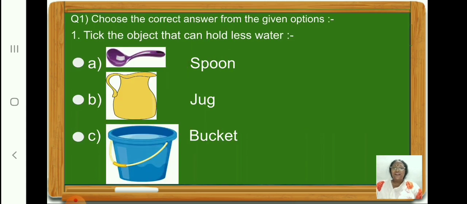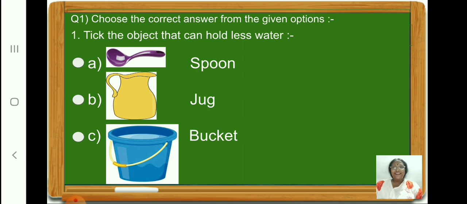Children, now let us solve the questions. Question number 1. Choose the correct answer from the given option. Children, here you have to tick the object that can hold less water. Now children, look at the objects given. Option A is a spoon.